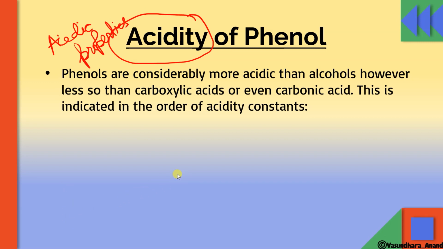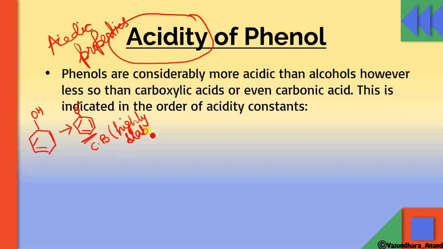Phenols are considerably more acidic than alcohols, however less so than carboxylic acids. Phenols will be more acidic than alcohols for sure, because why? Let me explain. This is phenol, and if it loses H+, it is going to form the phenoxide ion, which is resonance stabilized. Since this conjugate base is highly stable because of resonance, phenol will easily give H+ ion, and hence it will be considered a strong acid.